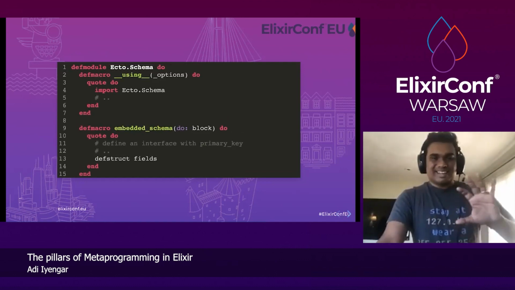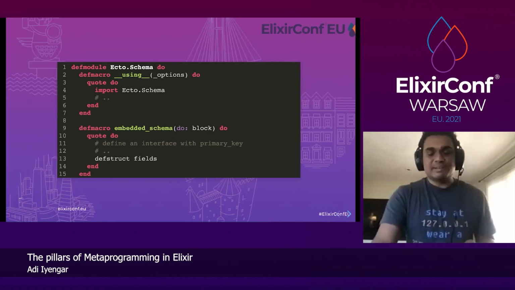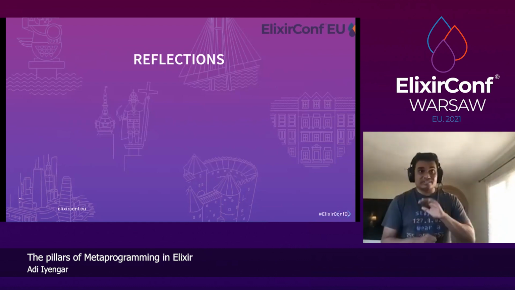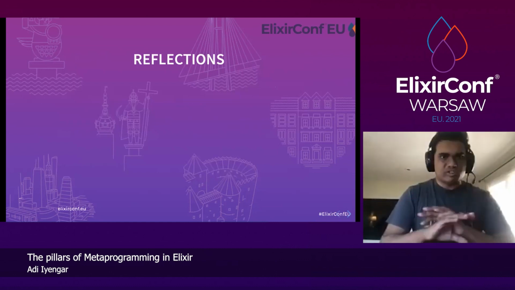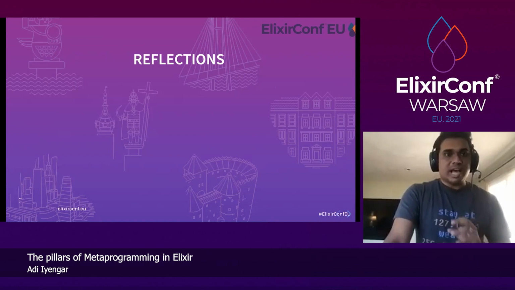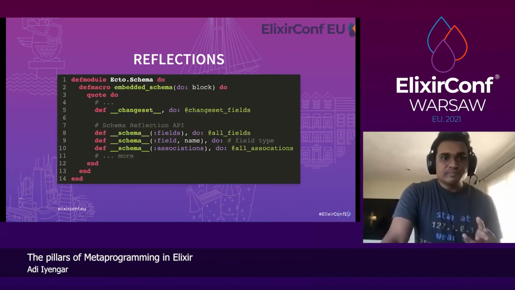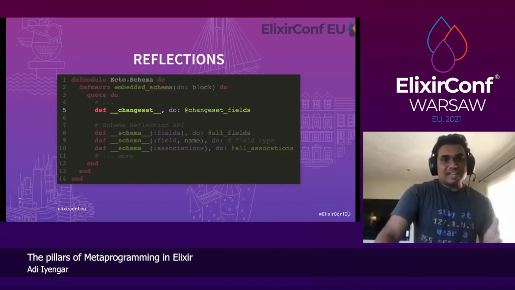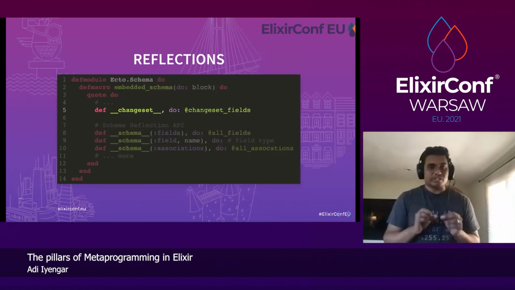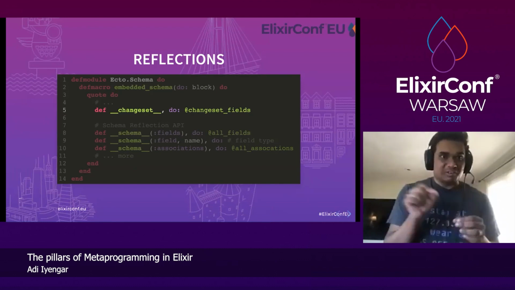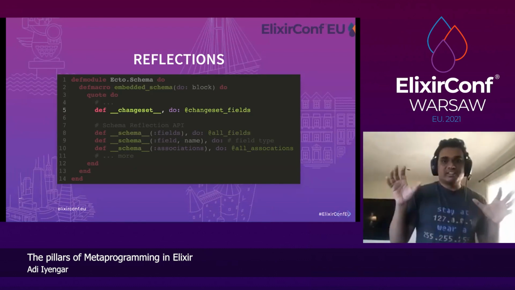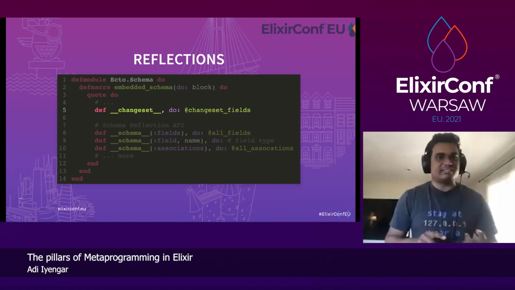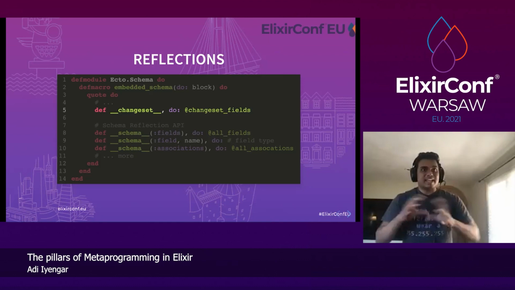So that's what embedded schema would kind of look like. So that's kind of what Ecto schema looks like. But on top of that, Ecto schema also adds reflection, and that's where it shines. I think Ecto generally shines because of reflections and how introspective the code is. So let's take a look at that embedded schema again. They define a function __changeset__, which returns all the fields that can be used in changeset generally or expected. Like doesn't have ID or timestamps, but everything else, right?